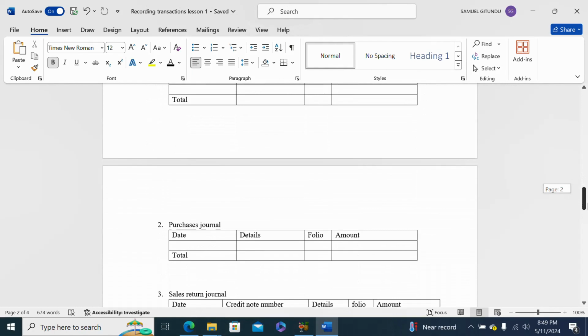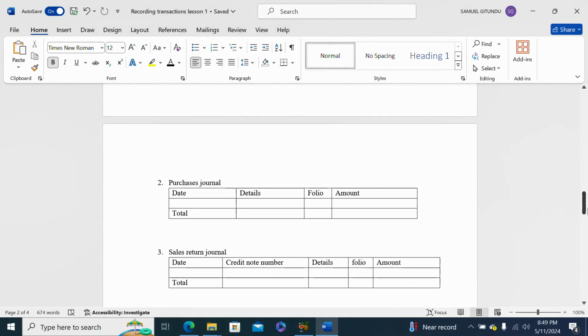Then you go to the purchases journal. This is the book where credit purchases are recorded. So you record the date of the transaction, the details of the transaction, what has been purchased, then the folio number, and then the amount of the transaction.